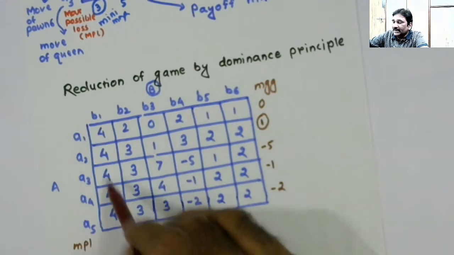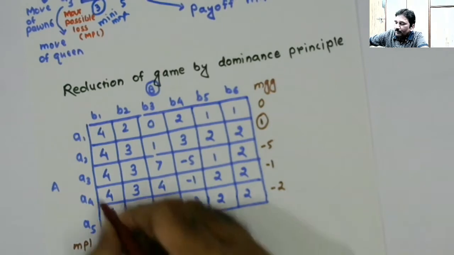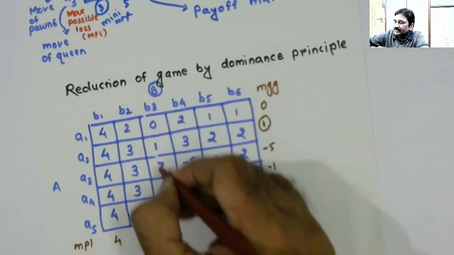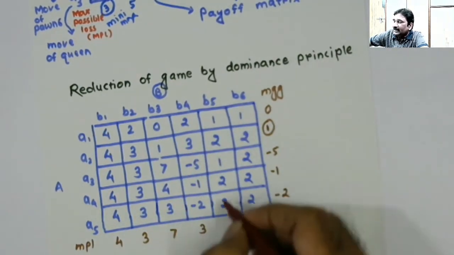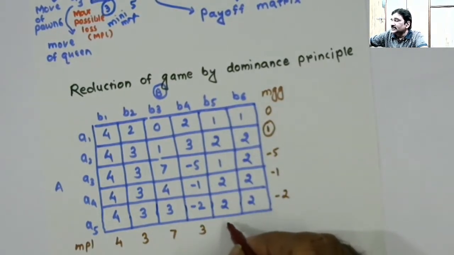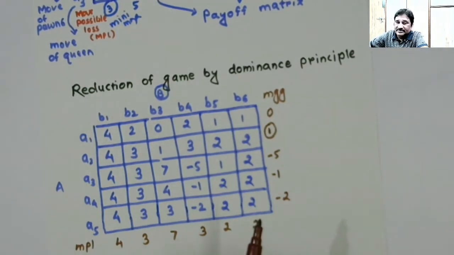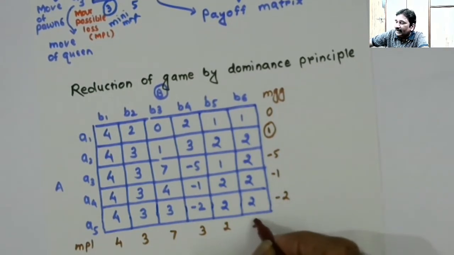Then I'll find the maximum possible loss for each course of action of player B. The maximum possible loss to player B if he plays B1 is 4. Maximum in this column is 3. Maximum in this column is 7. Maximum in this column is 3 again. Maximum here is 2. Maximum here is 2. So amongst all these maximum possible losses, I have to find the minimum of the maximums. So the minimum is this 2 or this 2. You may choose any one of these two.